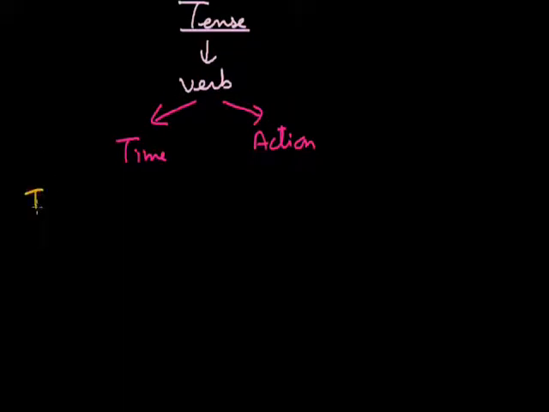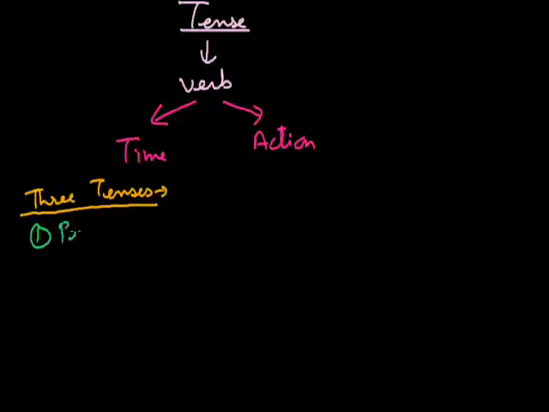Now before we start tense, let us find out what actually a tense is. We can say tense is a form of a verb which shows time and which shows action. Now we all know there are three tenses, and they are divided into four categories.